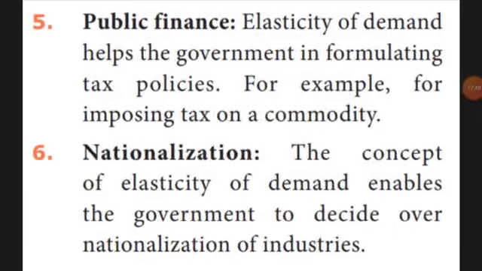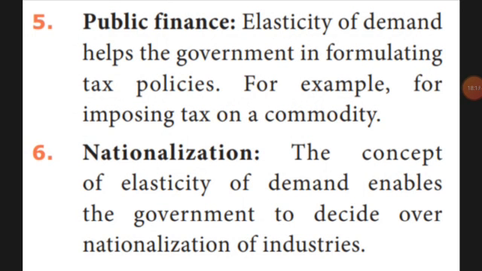Next is public finance. If a government imposes more tax like GST, the price of each product also increases. Before GST, a small 8-liter fridge was 10,000. After imposing GST, it has become 18,000. So according to tax, the price of a commodity increases or decreases.